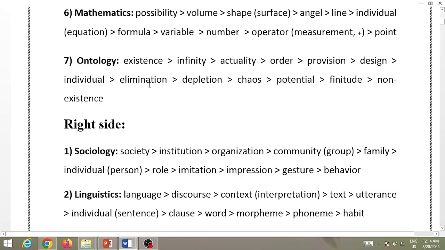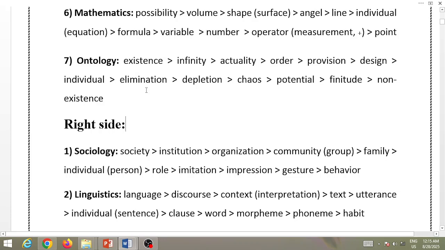Something more real than depletion is elimination, which assumes something to be eliminated. And then an individual being. More real than individual is design. More real than design is provision. So design assumes a provision of resources in order to design out of them. More real than provision is order. There has to be an order in order for there to be provision. More real than order is actuality. More real than actuality is infinity, and more real than infinity is existence.